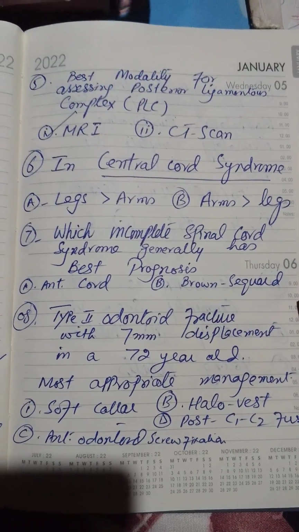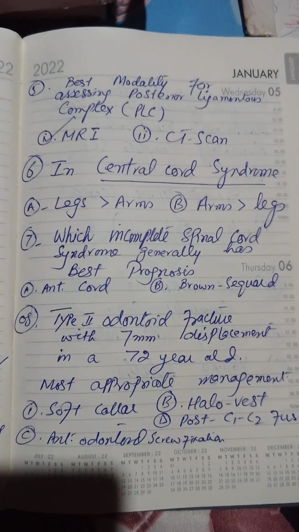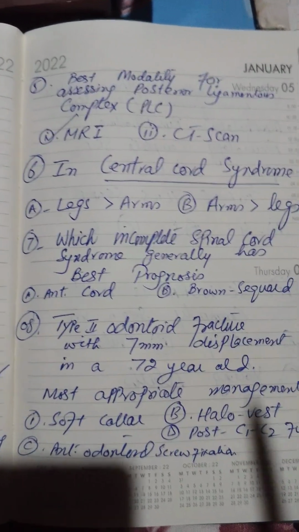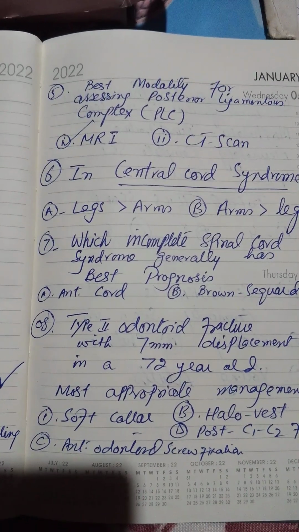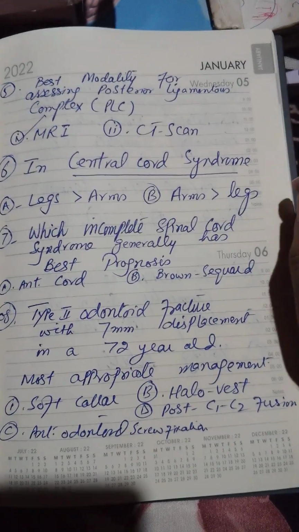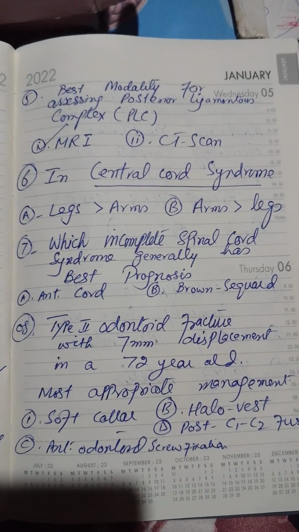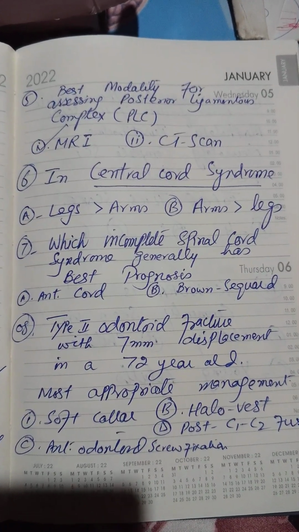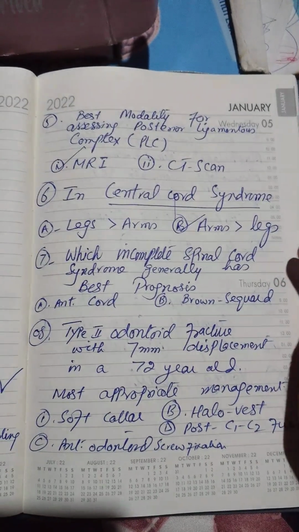In central cord syndrome, which occurs? The weakness occurs in which segment more than which? Weakness occurs in legs more than arms or in arms more than legs. So in central cord syndrome, arms are affected more than the legs.